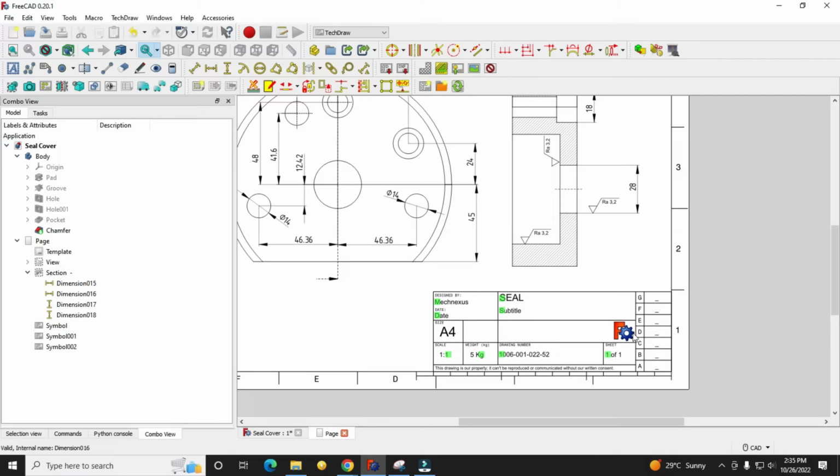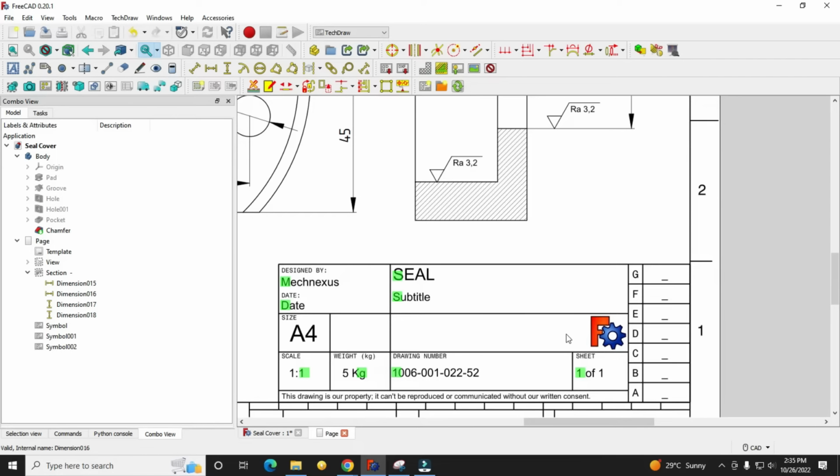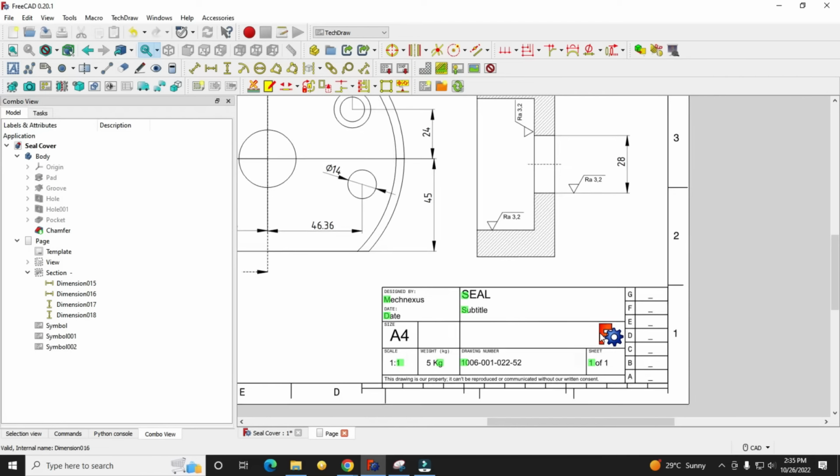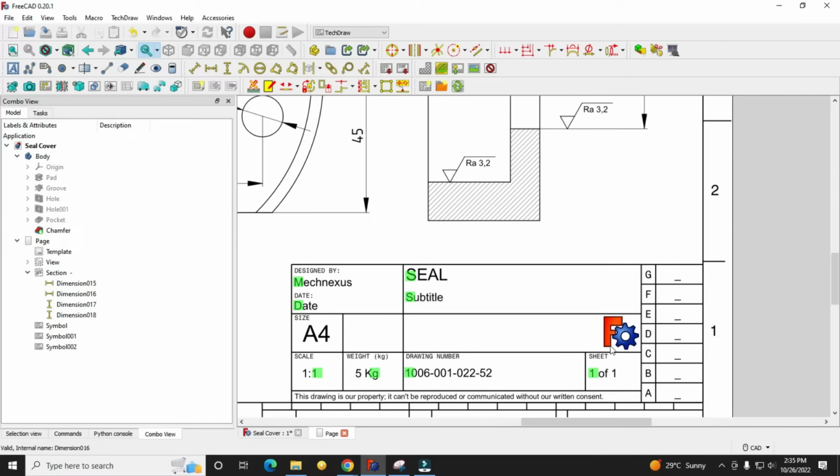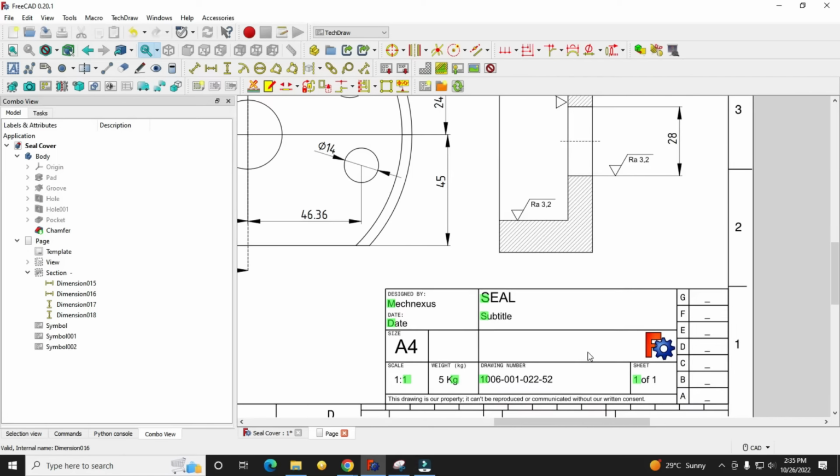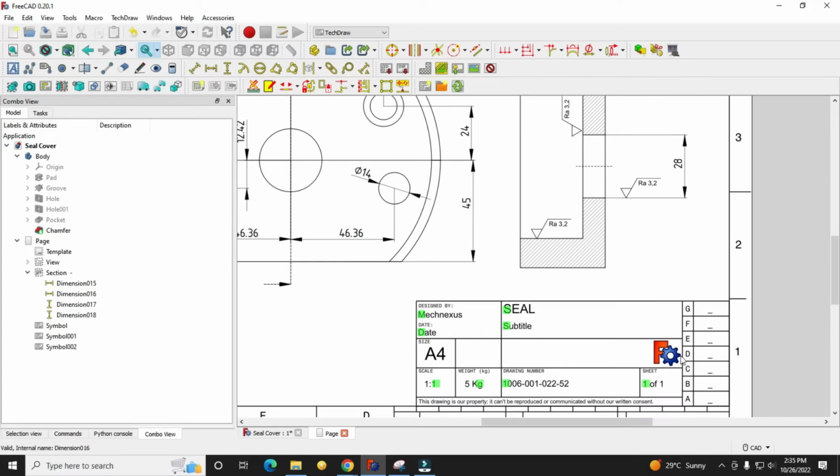So before replacing this logo, you must have your own logo in the form of an SVG file. SVG is a scalable vector graphic, so it does not reduce the quality once you zoom it. I have my own logo in the form of an SVG file, so I will show you how you can do this.